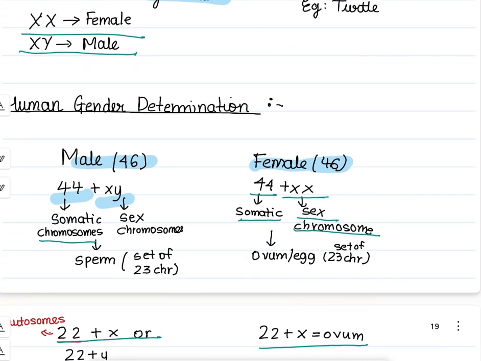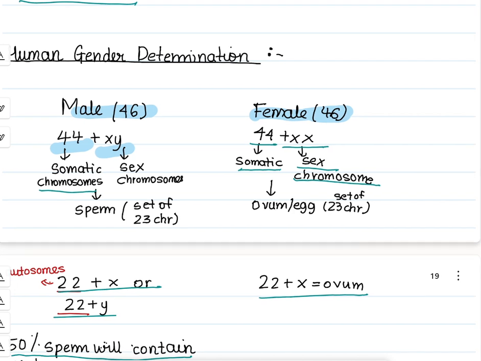We now move on to human gender determination. In humans, the male has 46 chromosomes, whereas in female, we have 46 chromosomes as well. They are further divided in males as 44 plus XY, where 44 are the somatic chromosomes and XY is the sex chromosome.